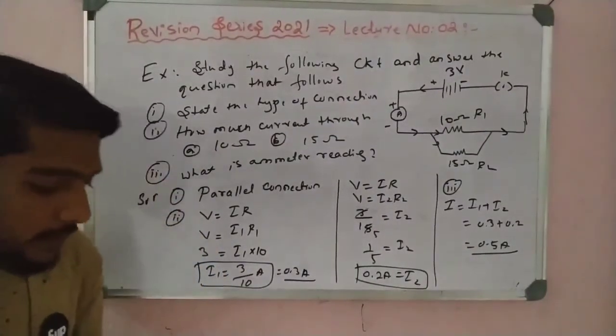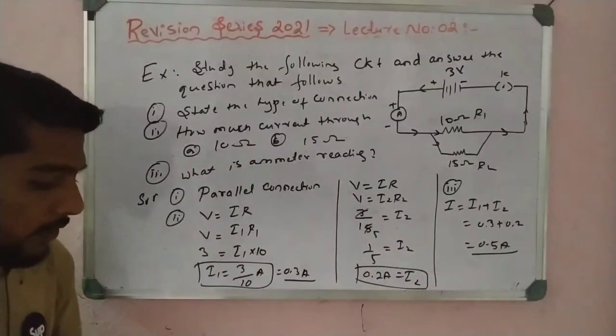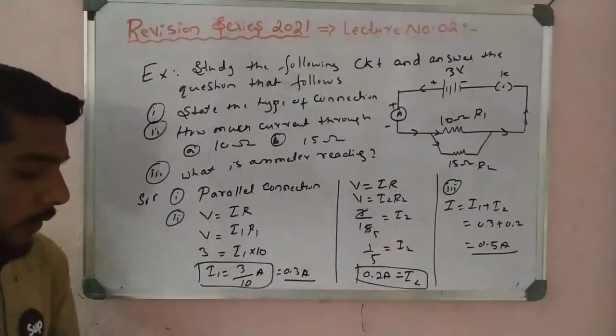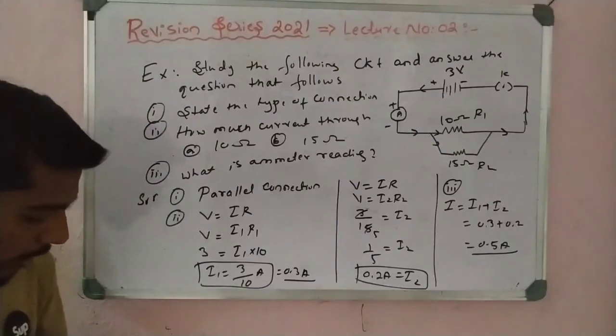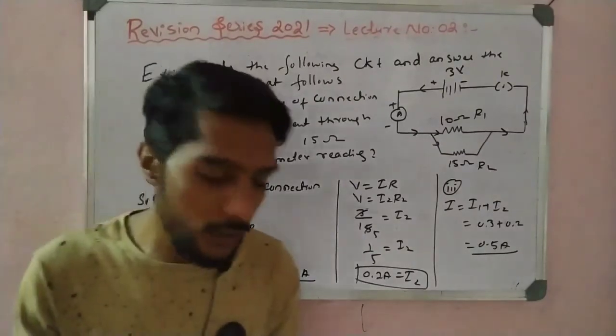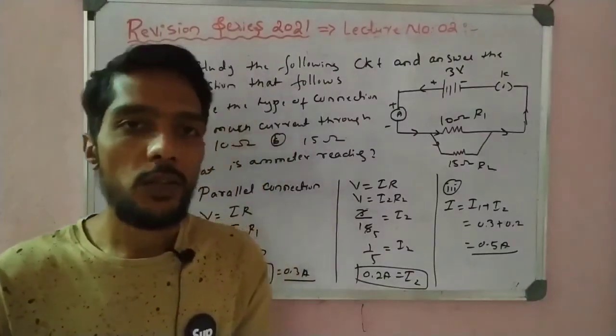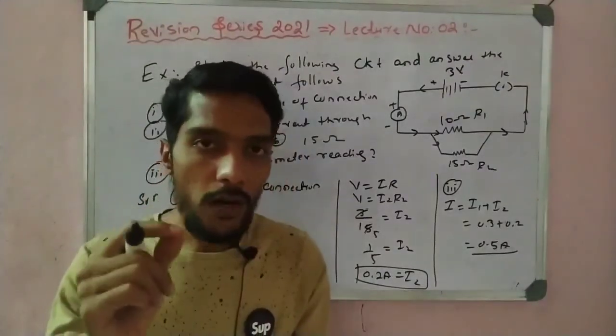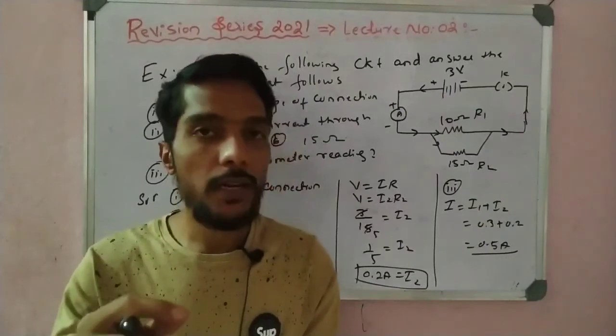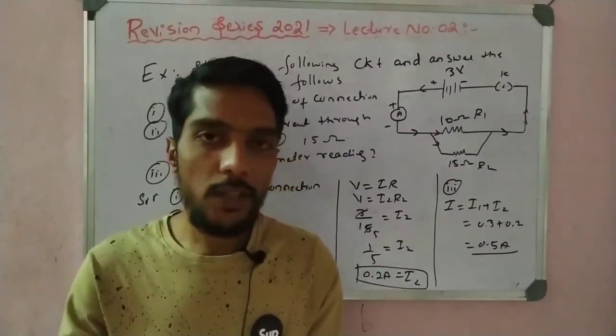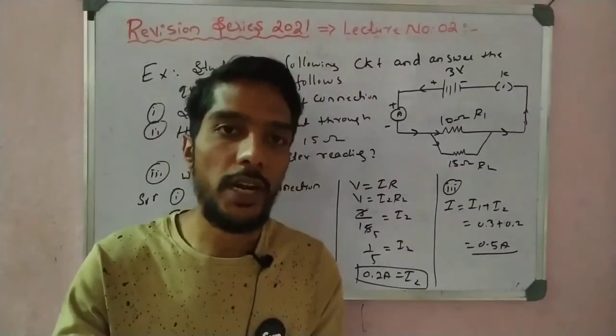Practice such problems on parallel and series, they can be asked. So these are very important questions we discussed today. Another question: on which factors does the resistance of a conductor depend? We already studied that. The resistance of a conductor depends on the length of the conductor, area of cross section, nature and temperature.